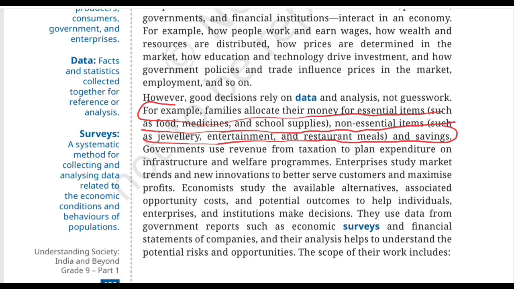Money kept aside for future needs. The family has to balance all of these because what is their income? 50,000, and this income is actually limited. So families make an economic choice about how to allocate their money.